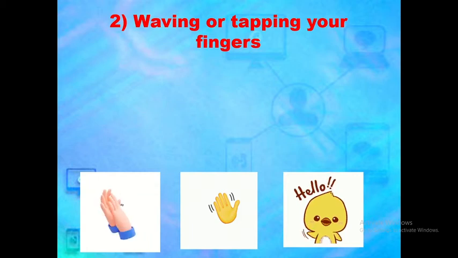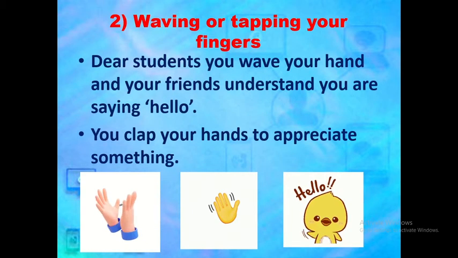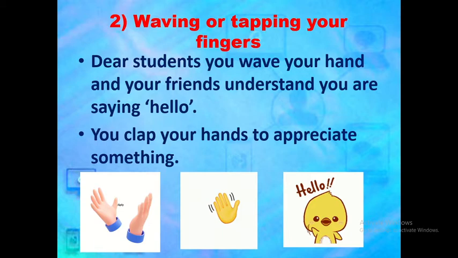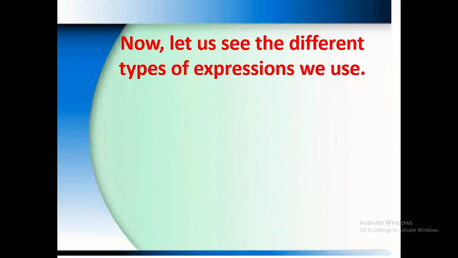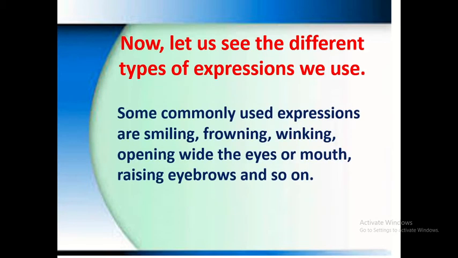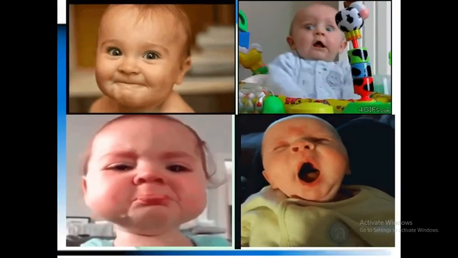Second one, waving or tapping your fingers. Dear students, you wave your hand and your friends understand you are saying hello, hi, bye. Right? So we are using different types of gestures. Or sometimes you clap your hands to appreciate something. Now let us see the different types of expressions we use. Some commonly used expressions are smiling, frowning, winking, opening wide the eyes or mouth, raising eyebrows and so on.